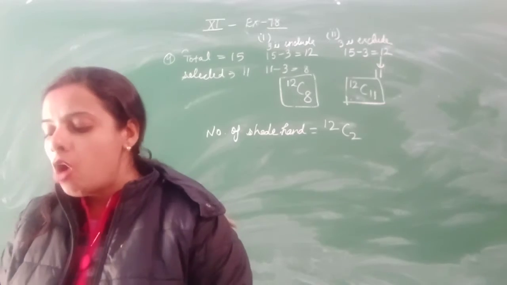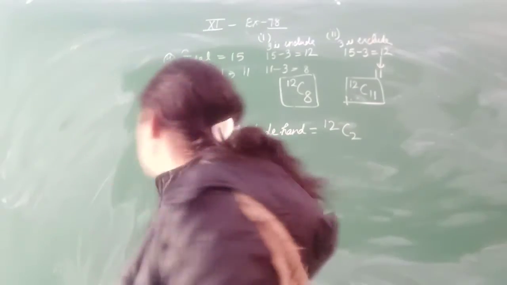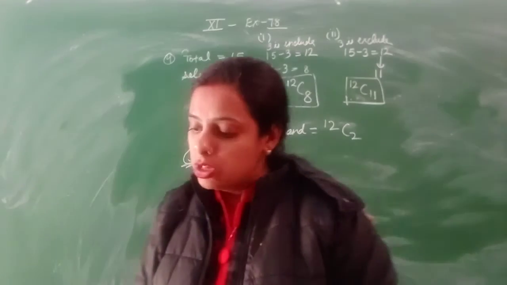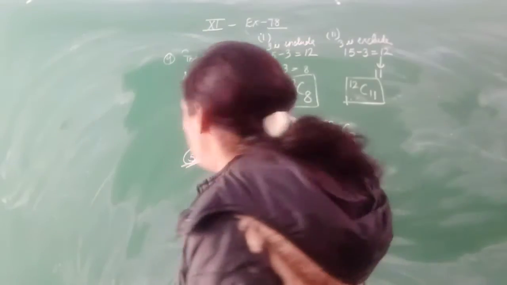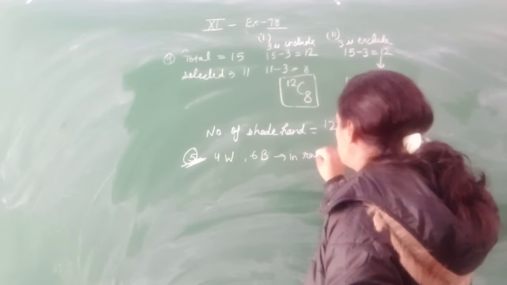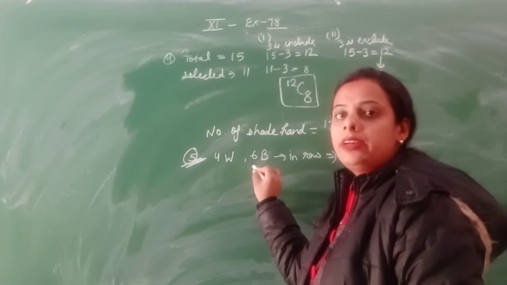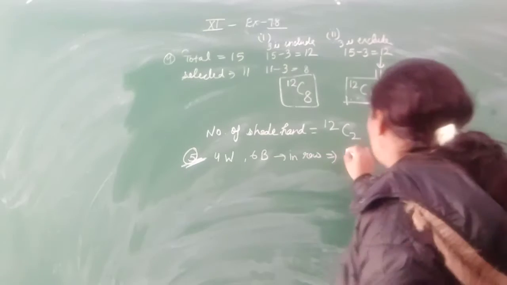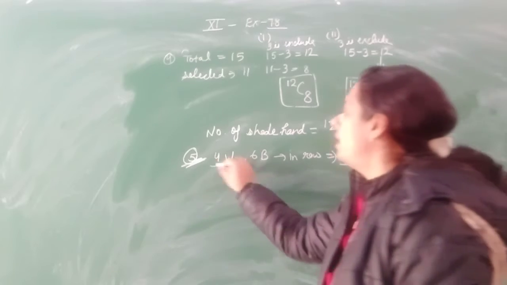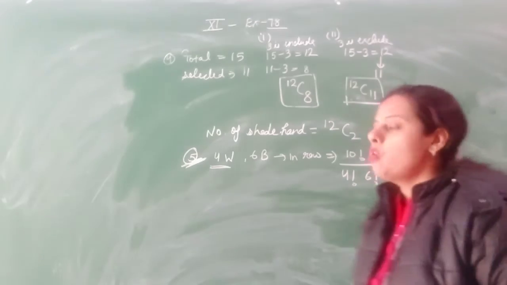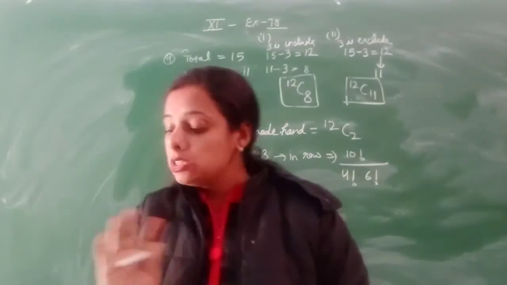Question number 6. In how many ways can 4 identical white balls and 6 black balls be arranged in a row? Identical means there is no difference between the 4 balls. As you know, when arranging in a row, firstly you write the factorial of the total. These are 4 white and 6 black, so the total is 10 factorial, and because of the identical figures, you write their factorials in the denominator: 10 factorial by 4 factorial 6 factorial, because there is no difference.